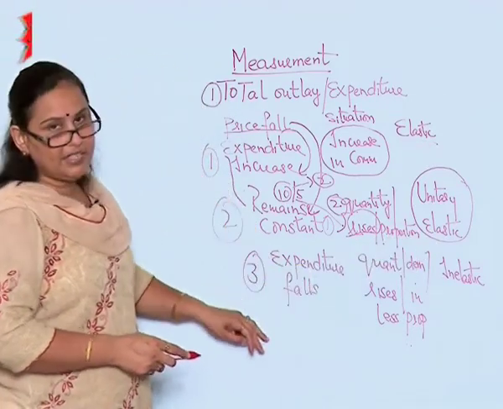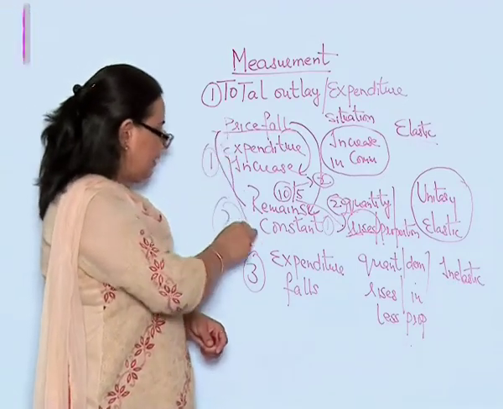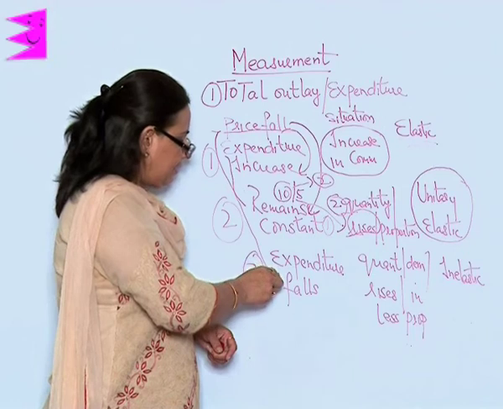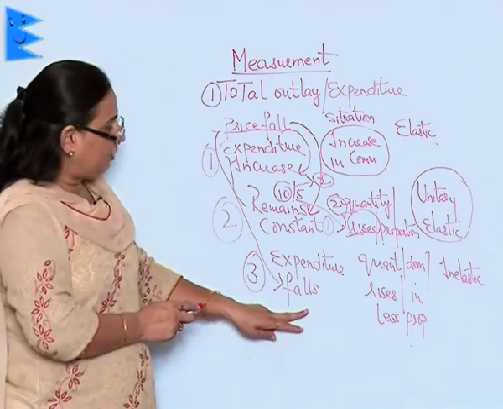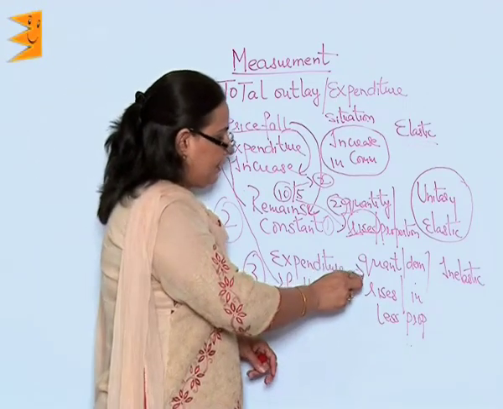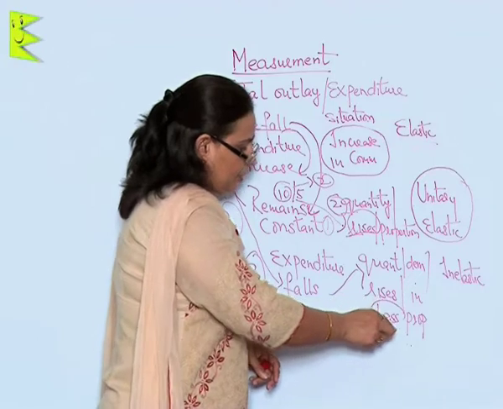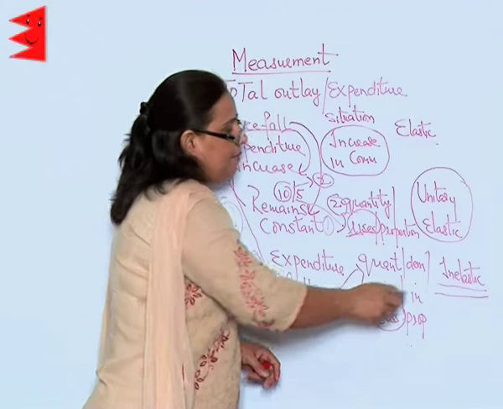The third of its type is when the price falls, and my expenditure also falls. When my expenditure falls, then the quantity demanded rises in lesser proportion, and this is called inelastic demand.